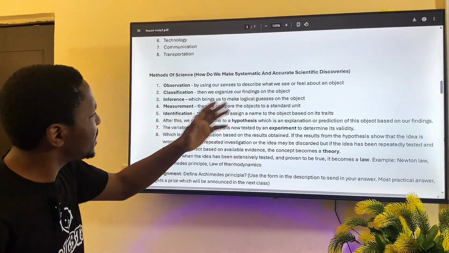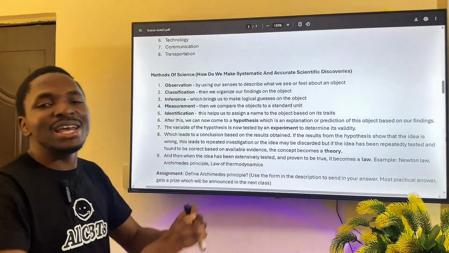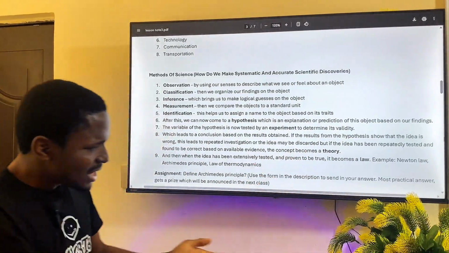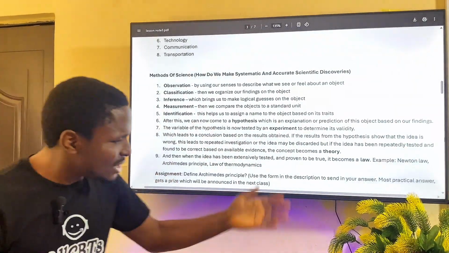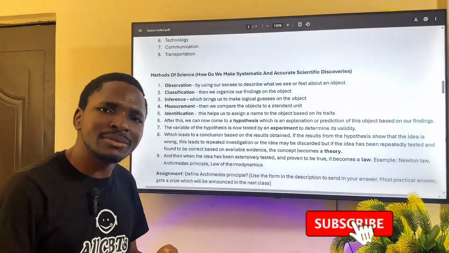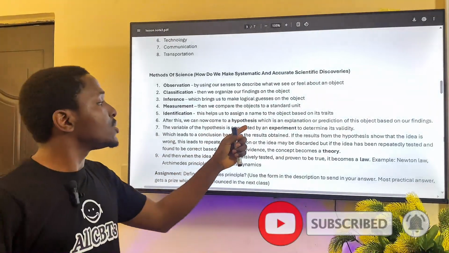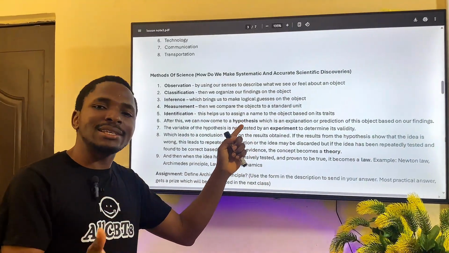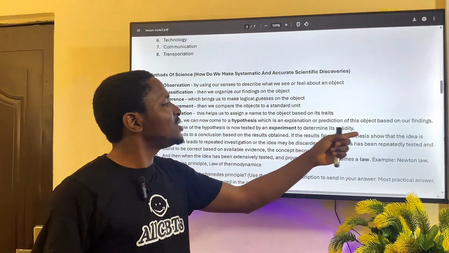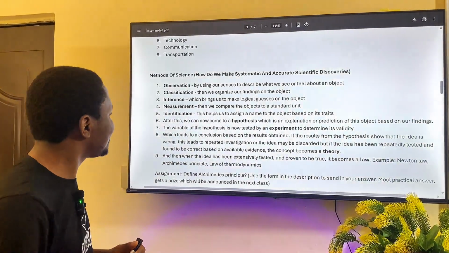Then we have identification. Identification helps us to assign a name to the object based on its traits. Why is this a flower? What are the things we see about it that make us conclude that this is indeed a flower? Why don't we call this a lamp? You understand now? After this, we can now come to a hypothesis. Another word for hypothesis is guess. We can guess, which is an explanation or prediction of this object based on our findings.